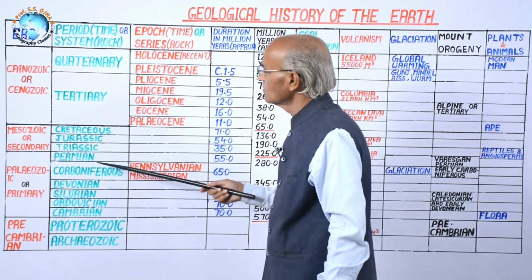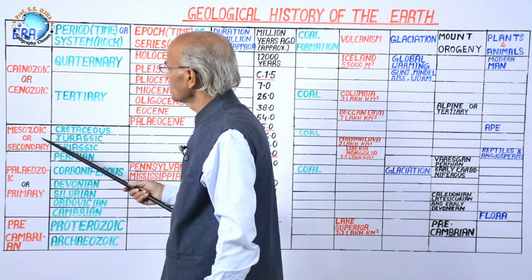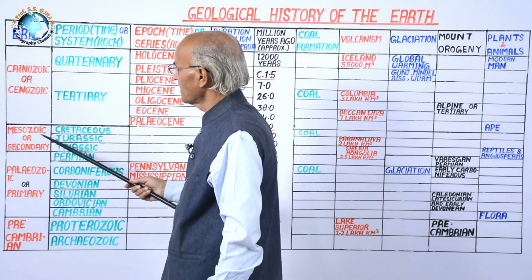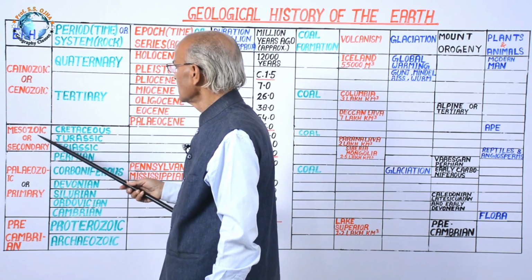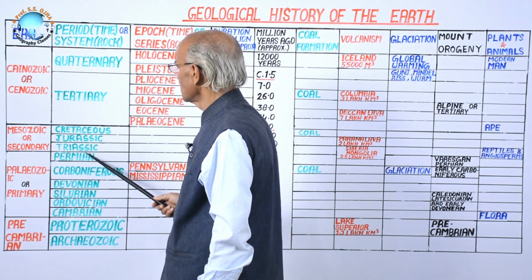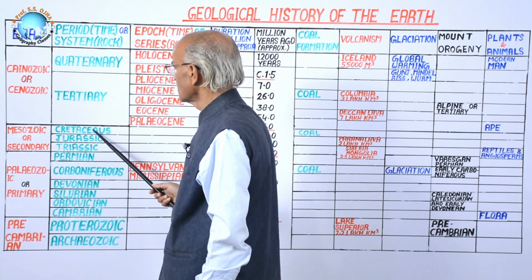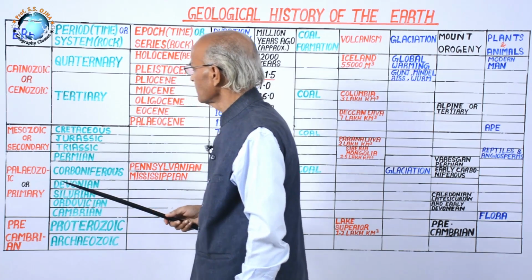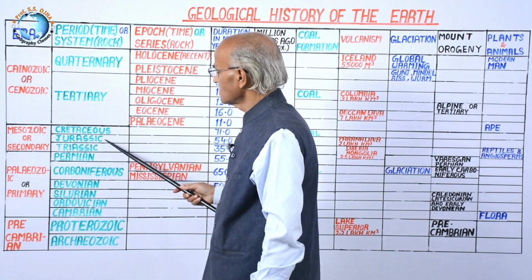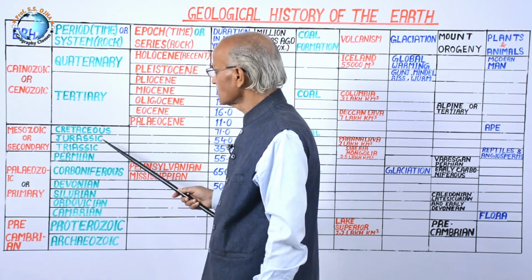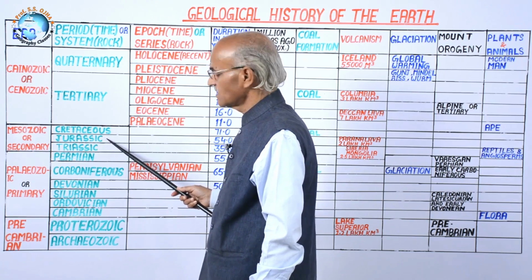And now come to the Mesozoic period, the second era of our geological history. In it there are 3 periods: Triassic, Jurassic and Cretaceous. Among these, Jurassic is very important because it is famous for the killing of dinosaurs. Dinosaurs were killed in the Jurassic period.